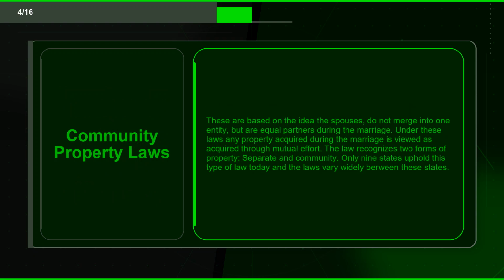Flashcard 4. Term. Community property laws. Definition. These are based on the idea that spouses do not merge into one entity, but are equal partners during the marriage. Under these laws, any property acquired during the marriage is viewed as acquired through mutual effort. The law recognizes two forms of property, separate and community. Only 9 states uphold this type of law today and the laws vary widely between these states.